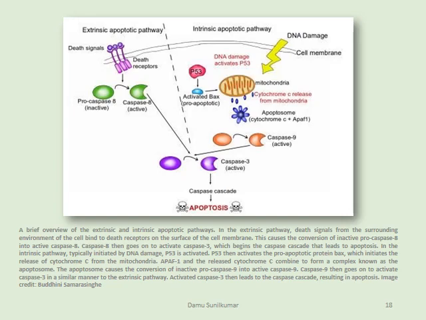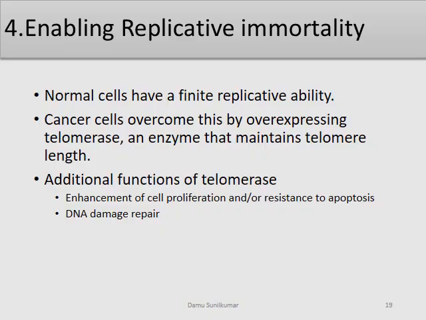Unlike in the intrinsic pathway, there is no role of caspase 9 in the extrinsic pathway, so the caspases involved in the activation of caspase 3 in these two cases are different. But after that, caspase 3, similar to the extrinsic pathway, leads to this cascade of caspases resulting in apoptosis.